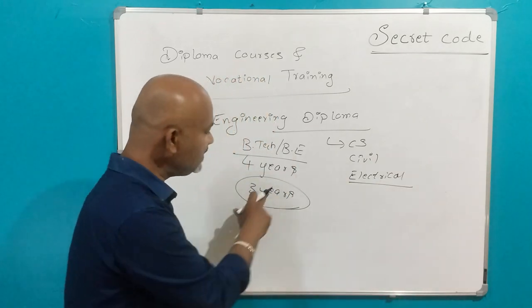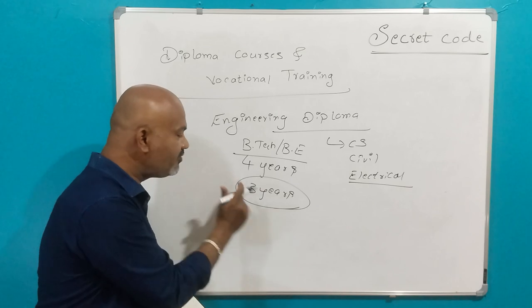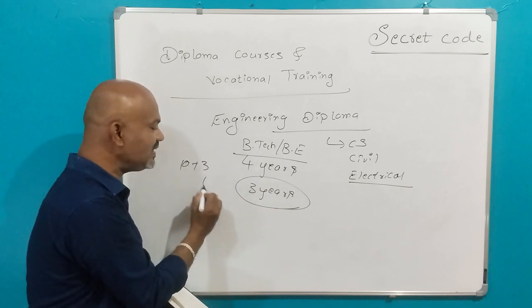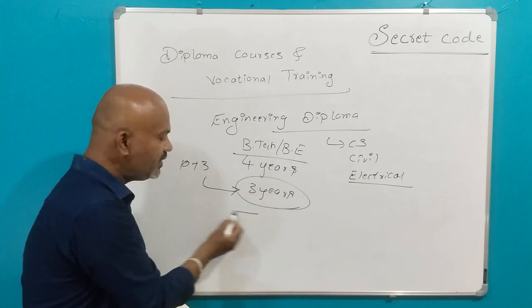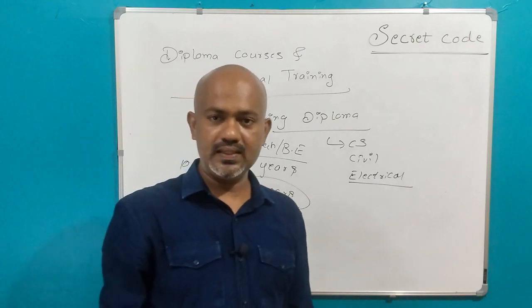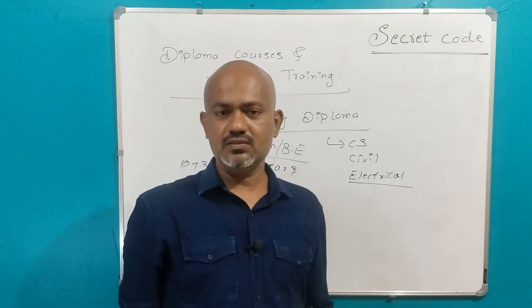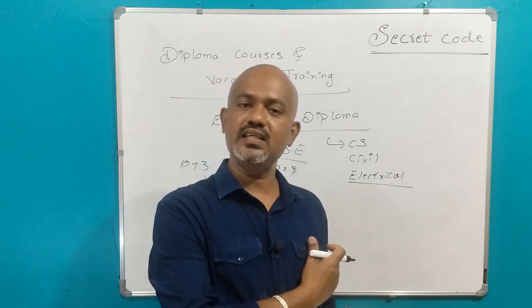Means if you go for engineering, 1 year will be lessened. That means after 10 plus 3 years, another 3 years you have to spend to do your actual engineering. Okay, so that is the diploma. First course is engineering diploma.